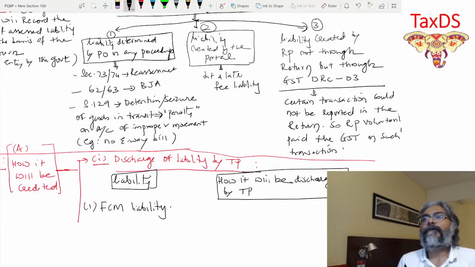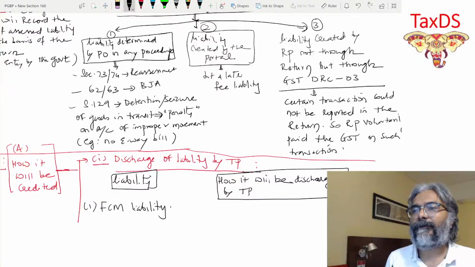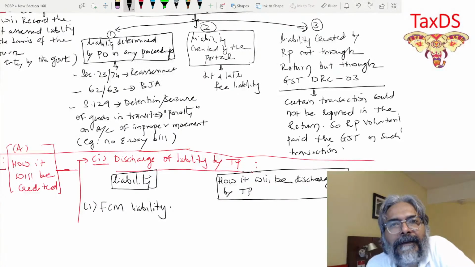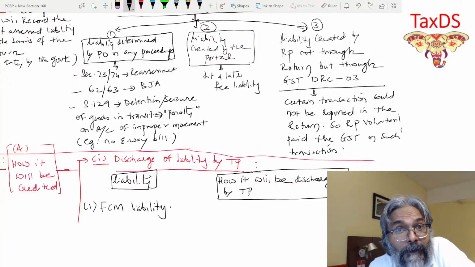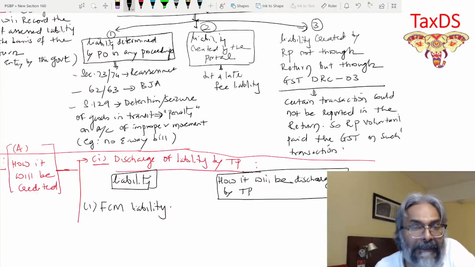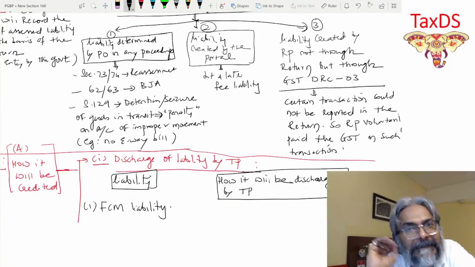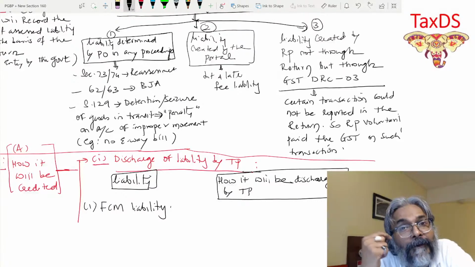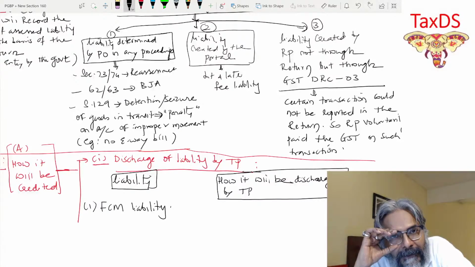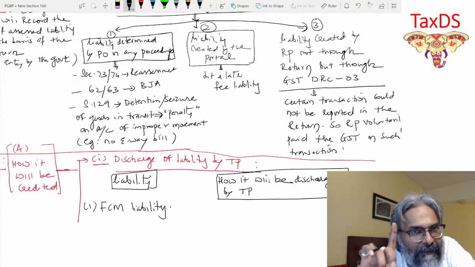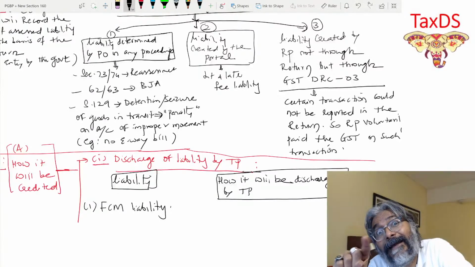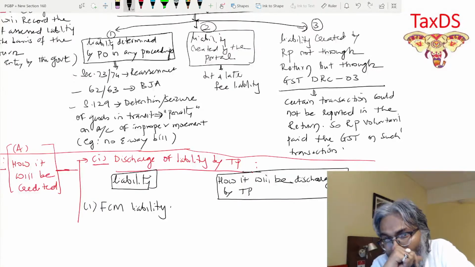Up till now, before this topic got introduced, you people were writing like this: payment by cash or payment through ITC credit. Now, students, you need to be a bit more sophisticated in your writing, and your answer should stand out compared to any answers across the country. Wherever it comes to payment in cash, you'll write: payment through electronic cash ledger, ECL.